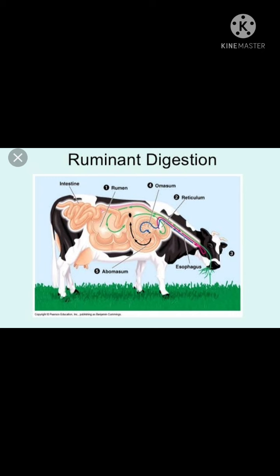Yes, it is a cow. Did you see a cow or a buffalo sitting under a tree or somewhere else, and something is moving from its throat to the mouth? Have you ever observed it? Yes, children. The cow or buffalo starts chewing. It is the bolus moving from a part near the stomach of the animal to its mouth.